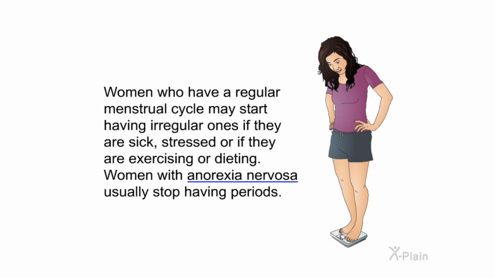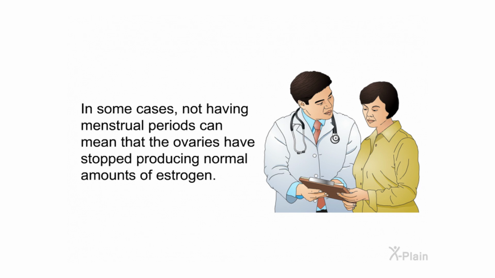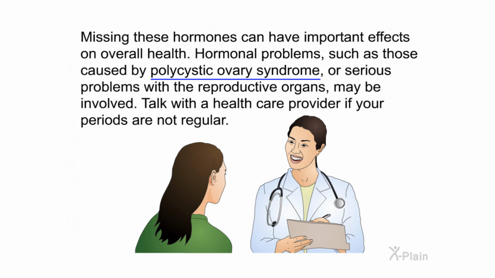Women who have a regular menstrual cycle may start having irregular ones if they are sick, stressed, or if they are exercising or dieting. Women with anorexia nervosa usually stop having periods. In some cases, not having menstrual periods can mean that the ovaries have stopped producing normal amounts of estrogen. Missing these hormones can have important effects on overall health.